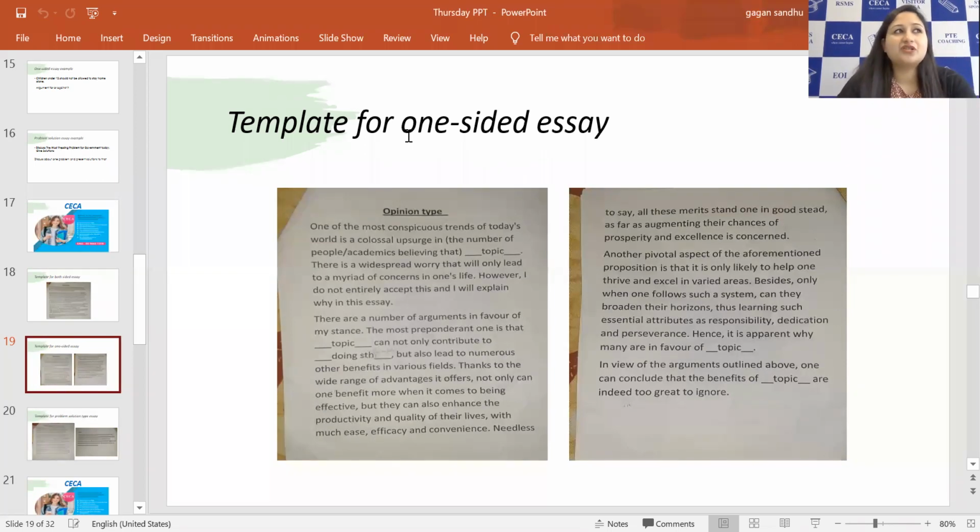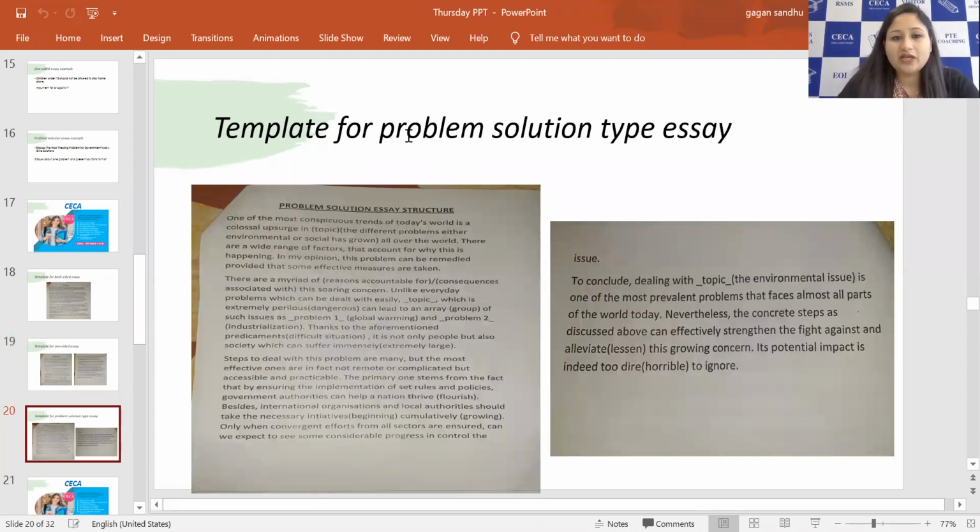In a one-sided essay, maybe I'm just favoring the argument, or maybe I'm not in favor of it, I'm against it. According to that, I'll be selecting my points. All these 3 templates, including problem solution, are the same with a little bit of change as per the essay type, right? If you learn one template, you have learned 90% of the 3 templates. The 10% is the slightest changes in each of the 3 templates, so look for them and remember them.